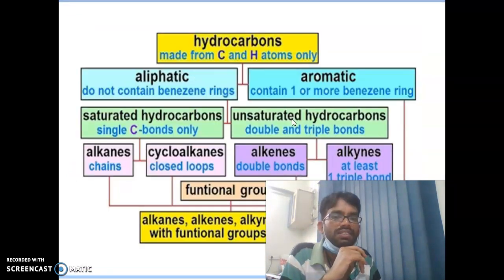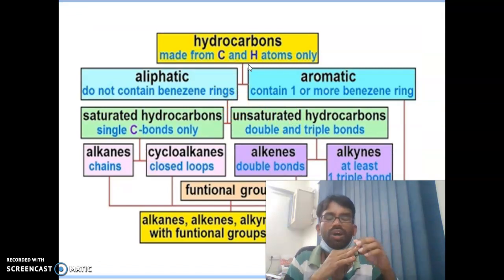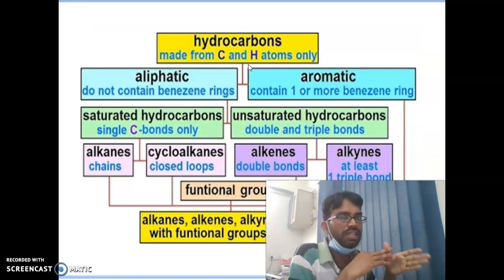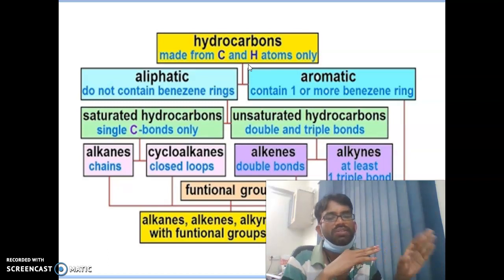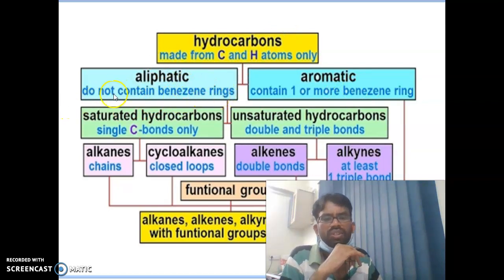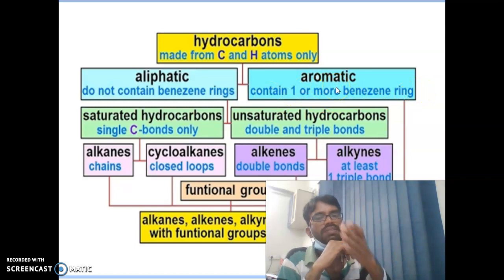These are some flow charts in organic compounds. Next, the flow chart is about hydrocarbons. Earlier we discussed the word hydrocarbon: it is made from carbon and hydrogen atoms only. That is called a hydrocarbon. Hydrocarbons again are of two types, aliphatic and aromatic. What is aliphatic? They do not contain benzene rings. Whatever is without benzene rings comes under aliphatic hydrocarbons, and aromatic means it contains one or more benzene rings. That is the difference between aliphatic and aromatic. Aliphatic means there is no benzene; aromatic means one or more benzene rings will be present.